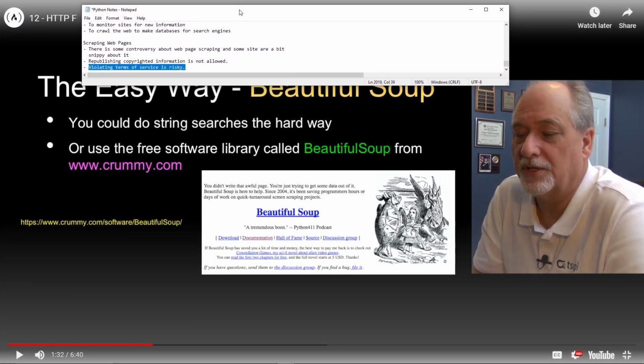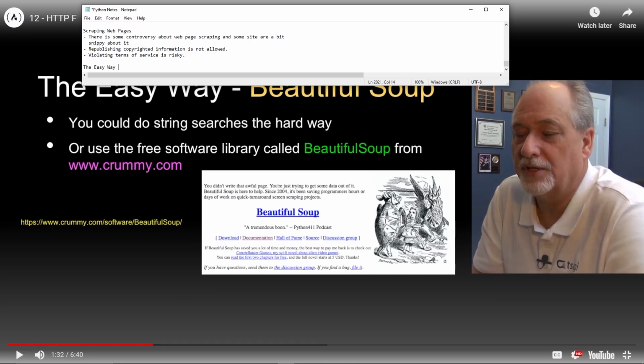So, all right. So let's type this in. The easy way. Beautiful Soup. Free software library from www.crummy.com.